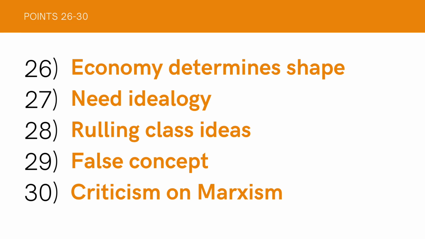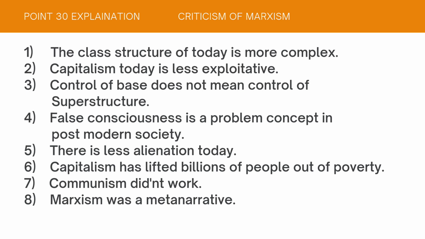This is not a bad theory, but several criticisms are leveled against Marxism. The very first criticism of Marxism is that the class structure of today is more complex. In most Western nations, and increasingly in developing nations, there is an extensive middle class. Middle class means they have no private property and are also not poor, so that life does not become hard for them. They have stocks or shares invested in corporations owned by what Marxists would call the capitalist class, meaning they have shares in capitalism. They are neither capitalists nor proletariats.